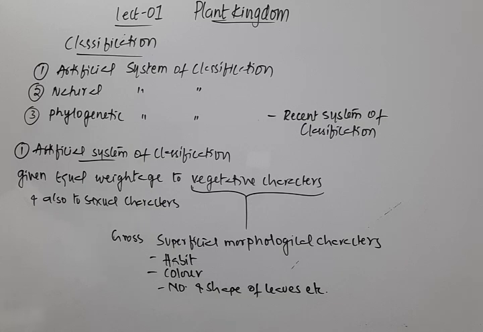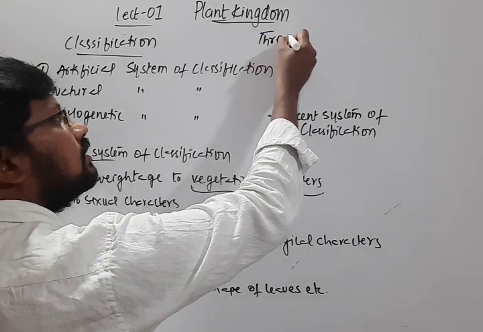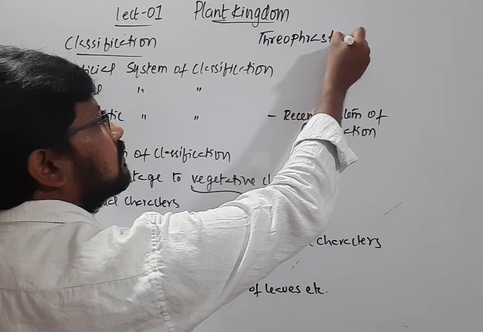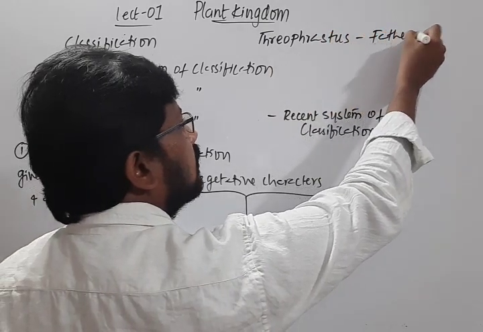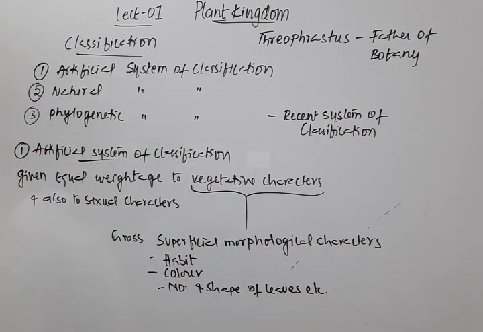Even the father of botany, whose name is Theophrastus, also used this artificial system of classification, which means while classifying the plants in his time, they used only these gross superficial morphological characters and the sexual characters, and they gave equal weightage to both of them.